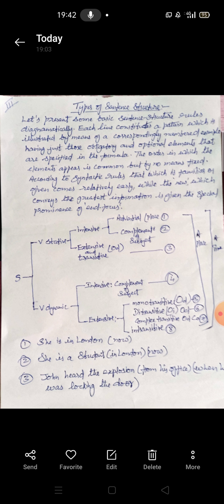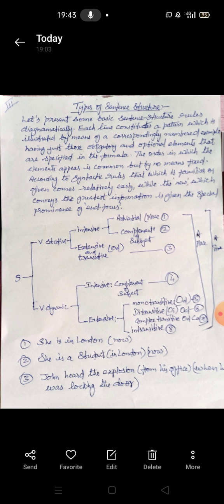Complement of object is possible only when we have an object. If the object is not there, the complement is the complement of the subject. The complement is either an attribute of the subject or an attribute of an object. But since we have an object over here, what follows is the complement of the object. And the last, sentence number 7, is the intransitive verb, the verb which does not have any object. This is sentence number 8 or example number 8.